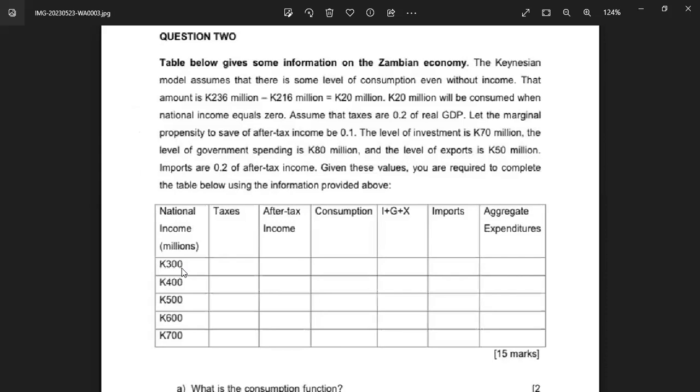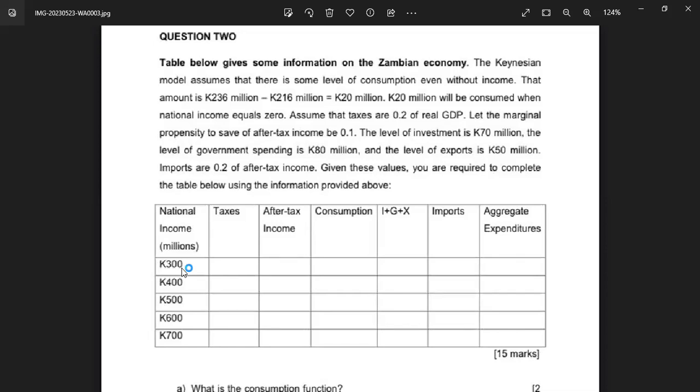So now the next one that is there says consumption. Now, you can only determine consumption when you know the consumption function. So there you get to pause and go back to the question down there, which says find the consumption function. Because without the consumption function, you can't determine consumption. You can only determine the consumption which has been given as the autonomous consumption, right? So let us go back and find the consumption function.